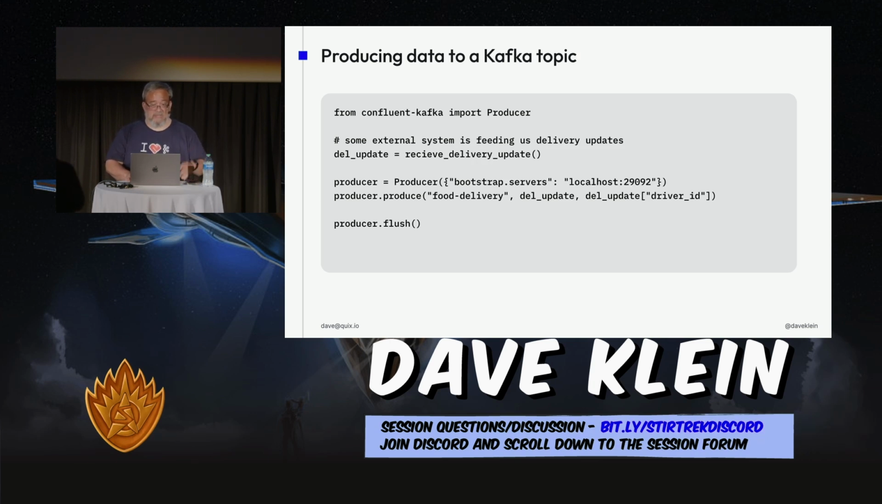And then we just call producer flush, which finishes up the process. Now, flush we normally would call if we do a whole bunch of produce calls, but I'm only doing one here. So it's just a real simple example of like a hello world producing data to Kafka in Python.